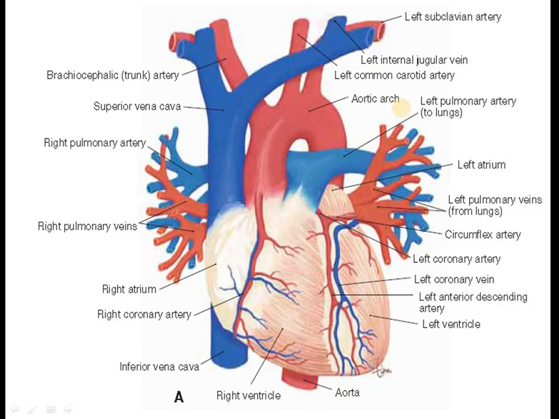Now you can see here it is your heart. In this area it will be the right atrium or right auricle. There are 4 chambers in the heart, known as auricles and ventricles. The auricle will be above and the ventricle below. What is above here will be the auricle or atrium. So this is the right atrium, this is the right ventricle. Here it is the left auricle or left atrium, and here it is the left ventricle.